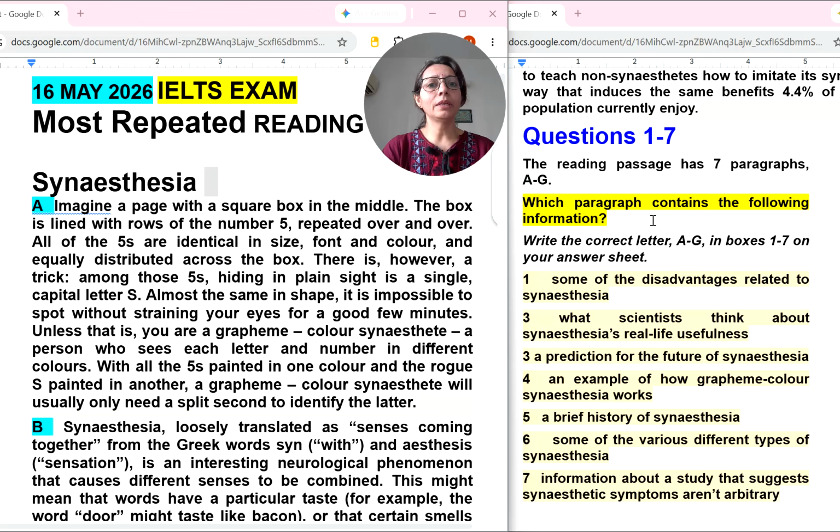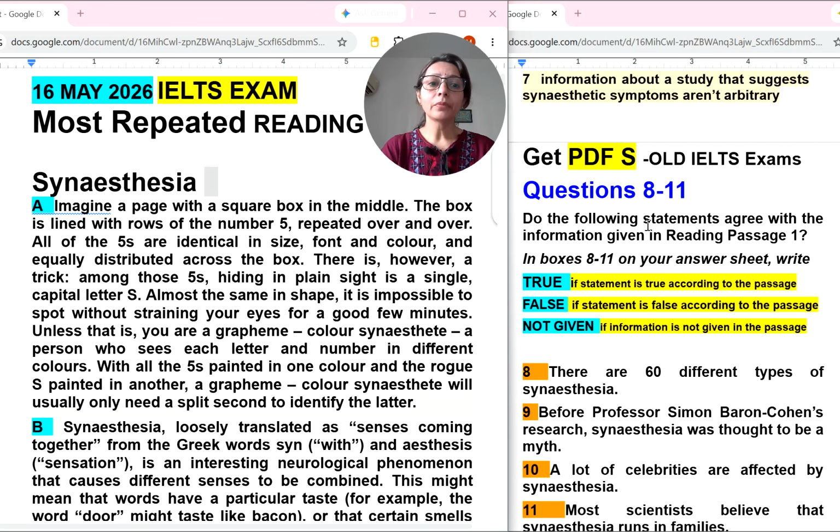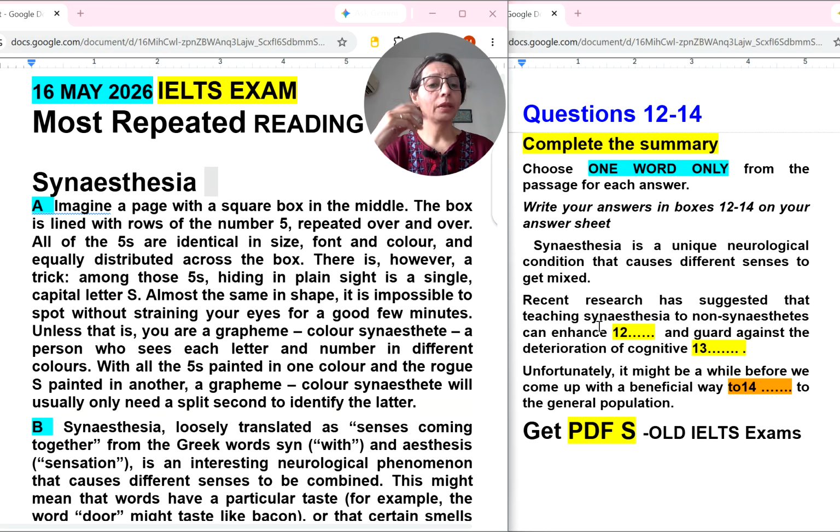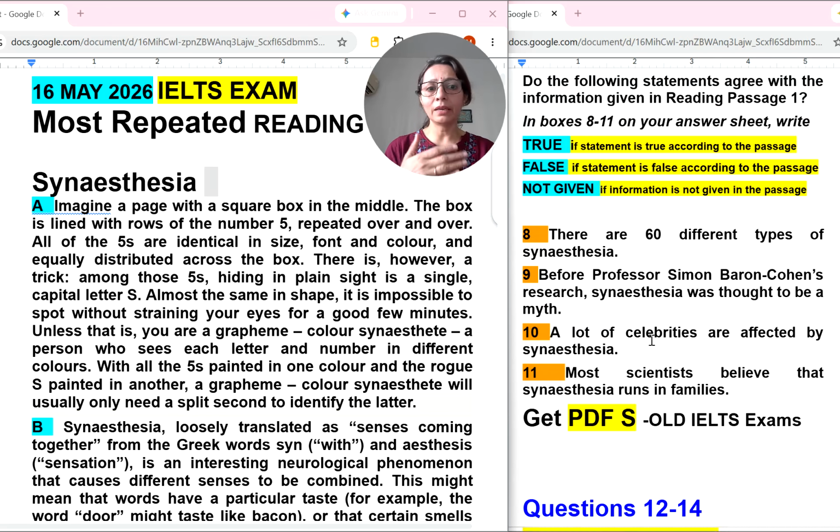So first we can see the types of question. Which paragraph contains the following information? Of course, the second type of question I can see is true, false, not given. Third is fill in the blanks. Now many students are really good at getting the location of these fill in the blanks. If you can find the locations easily, please do this complete the summary question first. But a student like me, I can't solve like that.